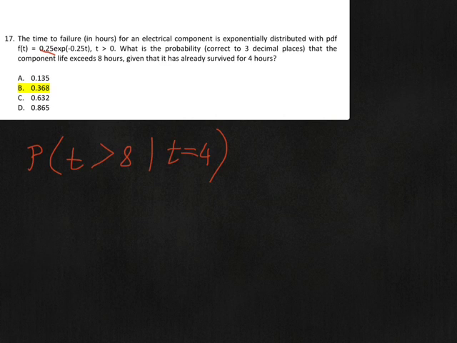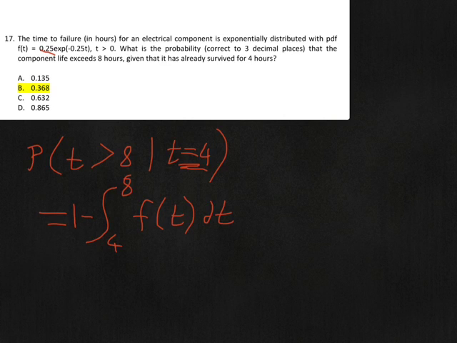Given that time equals 4 already, then we need the integral from 4 to 8 of that little f of t dt. I'm not going to write it out because we're not going to do that one. Why not? Well, sorry, this is the probability that it's going to fail in there, so we actually need 1 minus that.